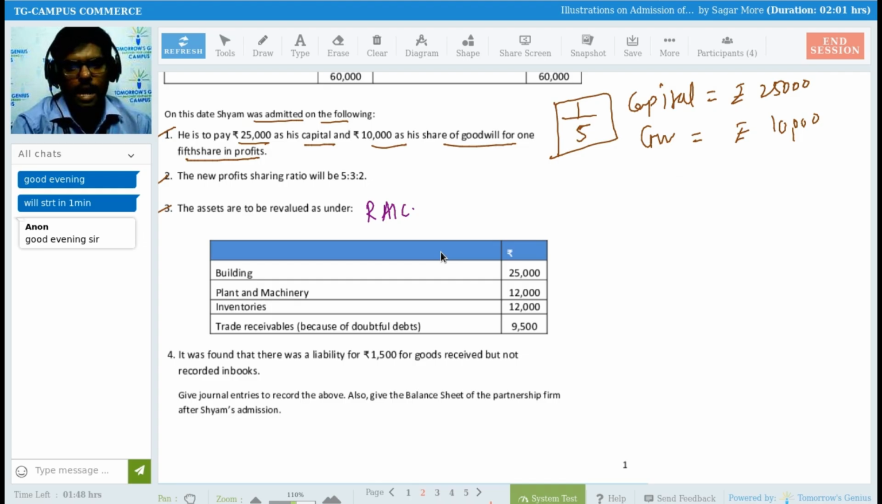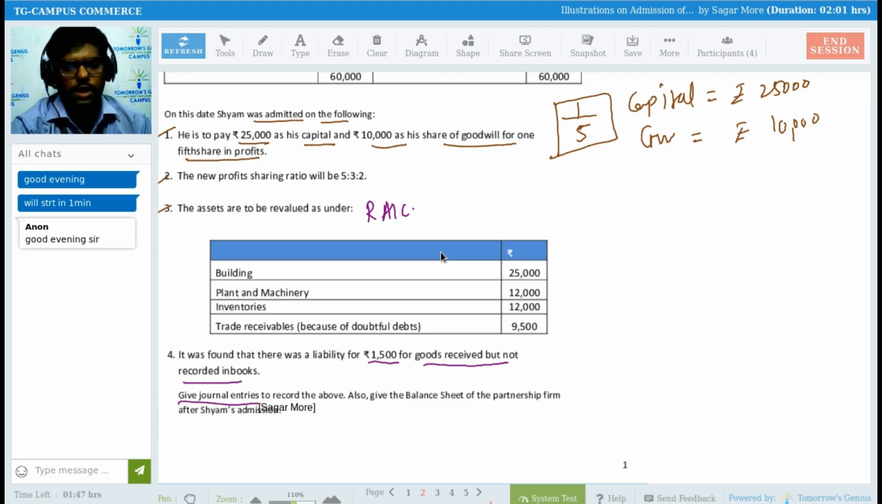Then it was found that there was a liability of rupees 1,500 for goods received but not recorded in books. So it means unrecorded liability. You purchased 1,500 rupees of goods, right? But you haven't recorded that in the books of accounts. So this 1,500 rupees you have to pay, right? So it's an unrecorded liability. That unrecorded liability I will record, and I will be passing journal entry, or I can say the accounting for the same.